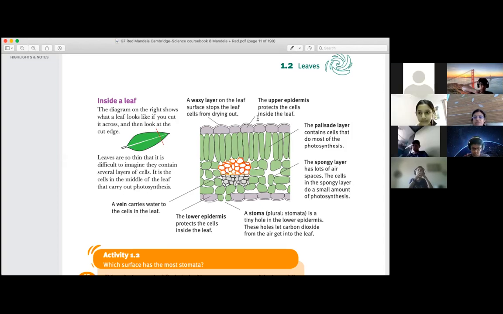Upper epidermis is done, lower epidermis is done. Then you have the palisade layer. What is the function of palisade cells? Everything you have written. Ma'am, there is chloroplast also in the palisade layer. Correct. You said we have to draw the detailed diagram that you gave from the PowerPoint. Yes, yes. Okay, detailed diagram.